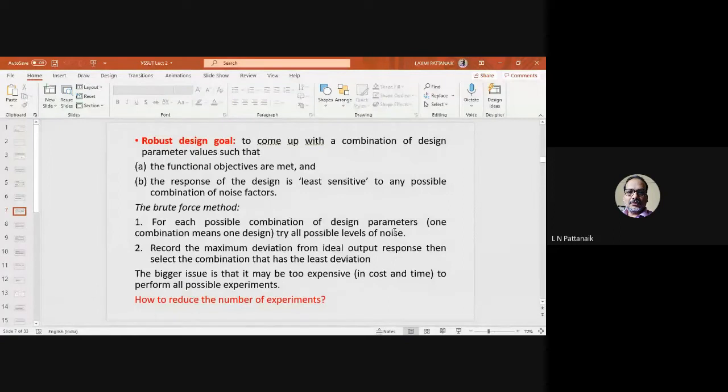So what you can do for each possible combination of design parameters, right? Suppose for your controllable factors, you have decided 2 levels for each, 3 levels for each. So there will be many combinations of the various levels of the factors. And so you go on conducting all the possible experiments, right? And at the same time, vary all the possible levels of the noise. Again, in the noise also, we have to use levels, right?